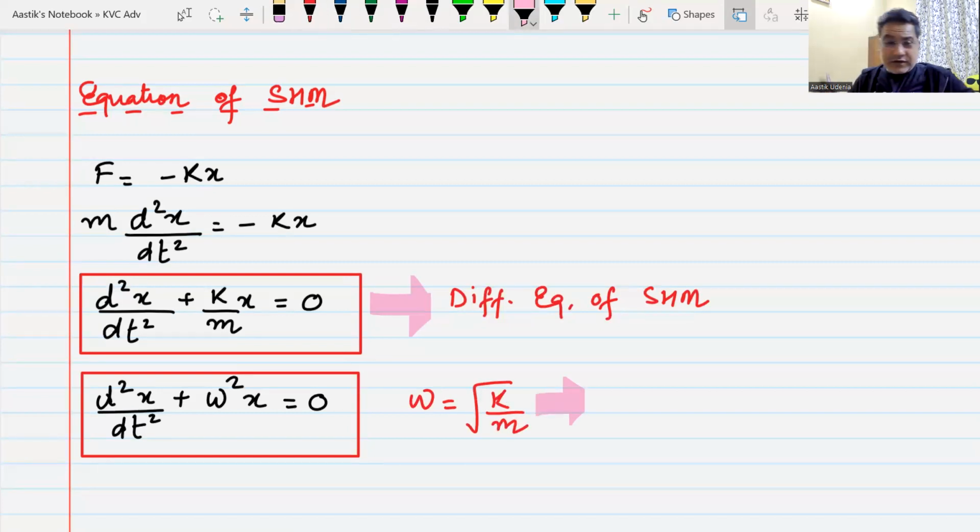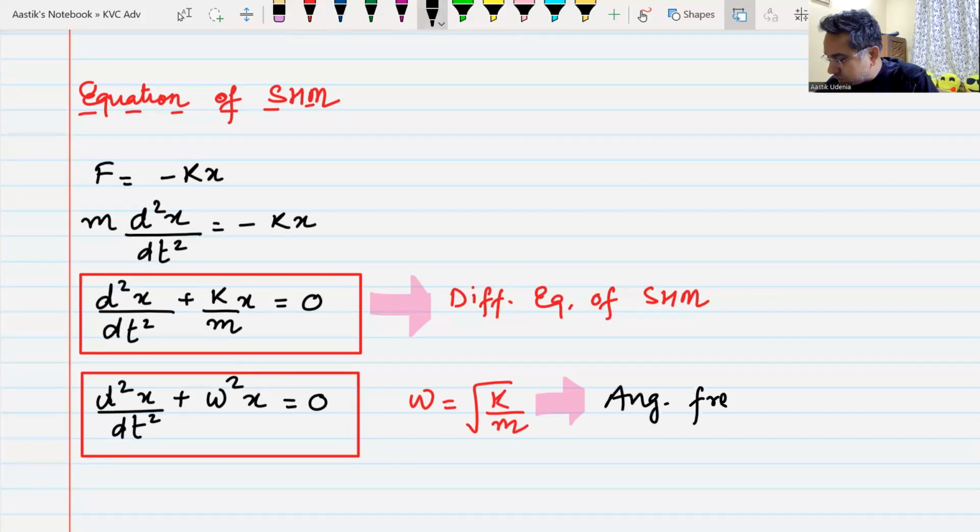Here we are using omega for angular frequency. So remember, this omega is known as the angular frequency of SHM, not the angular velocity of SHM. Angular frequency of SHM.